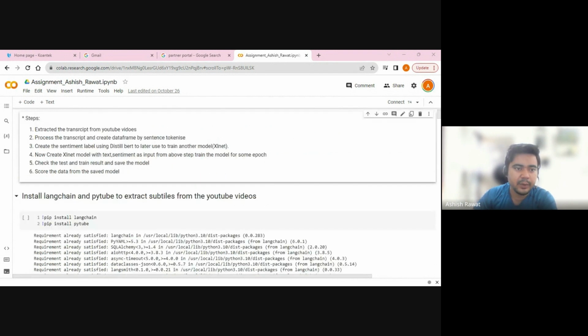Then in the second point we're going to discuss the transcript pre-processing, and then create the sentiment analysis label. Then we create the testing model, which is the XLNet model that we're going to train. Then we're going to score that data and compare the metrics on top of it.